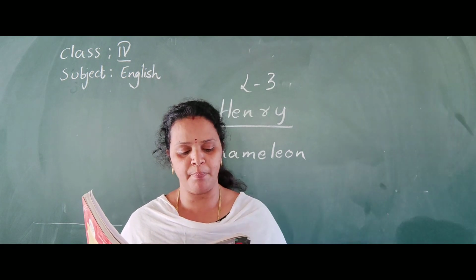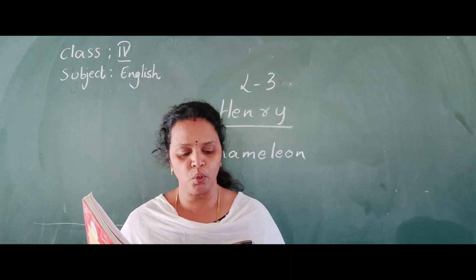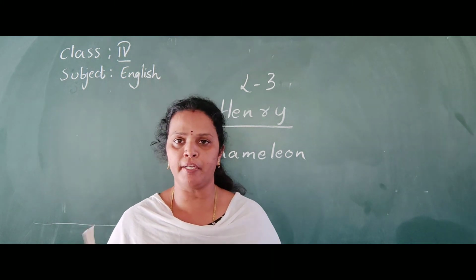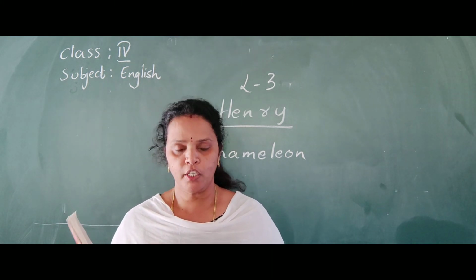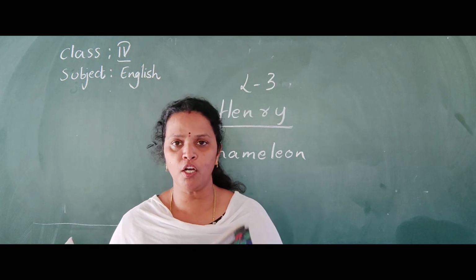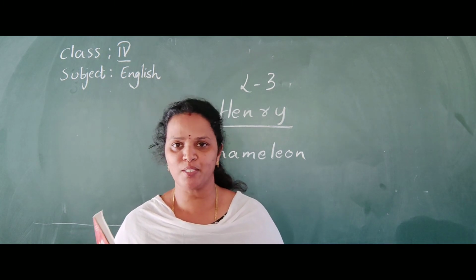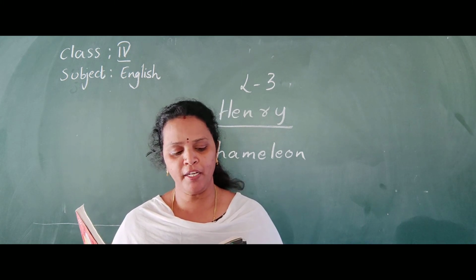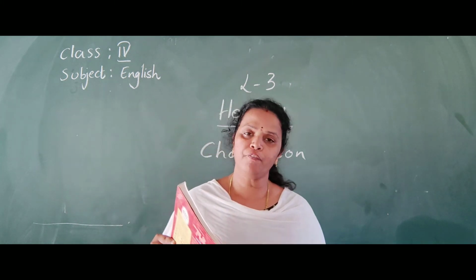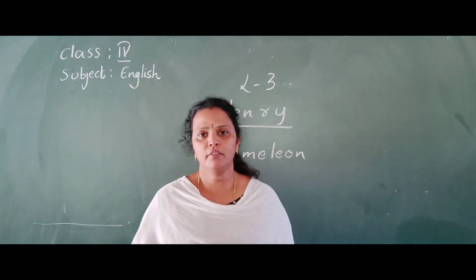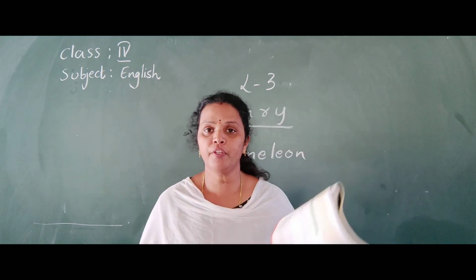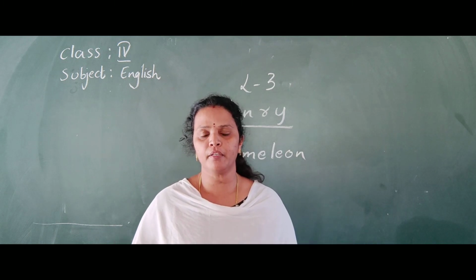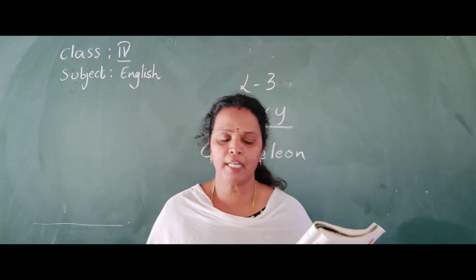Mrs. Ghosh's assistant Miss Daniels rushed in, took one look at the chameleon and joined in the screaming. So they all joined in screaming. They are all shouting along with Mrs. Ghosh. Henry took fright and fled from the office, running down the corridor and into one of the classrooms. So this Henry was also afraid of their shouting, and he ran into the classroom.